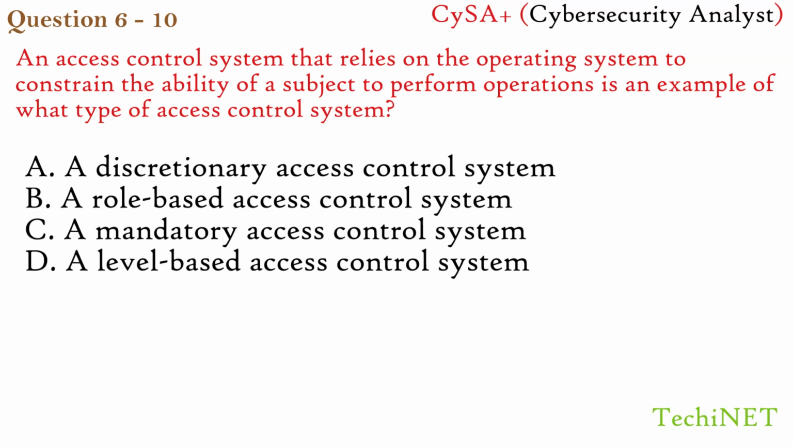Now let's understand the options. A mandatory access control system relies on the operating system to constrain what actions or access a subject can perform on an object. Role-based access control uses roles to determine access to resources. And discretionary access control allows subjects to control access to objects that they own or are responsible for. Level-based access control is a type of role-based access control. Our correct option here is C. A mandatory access control system.